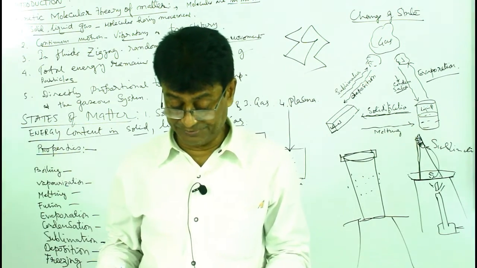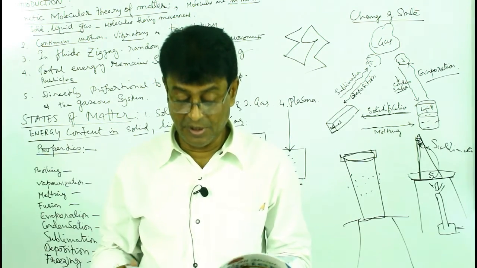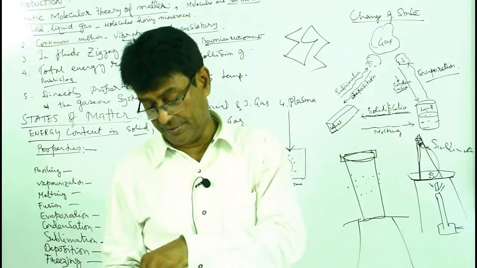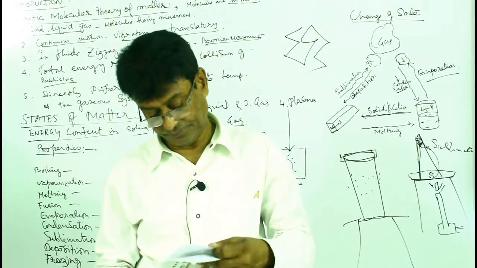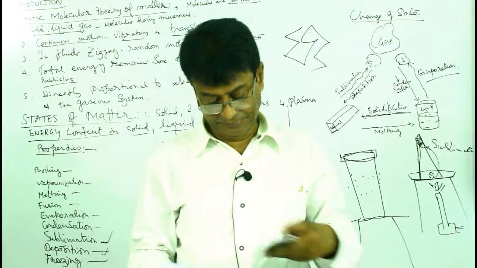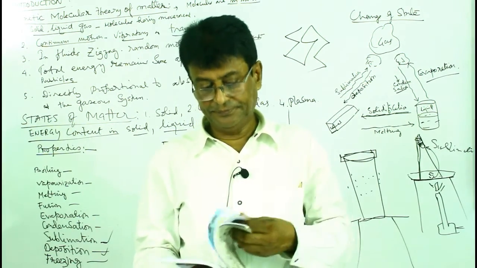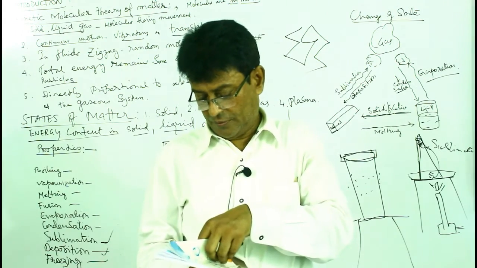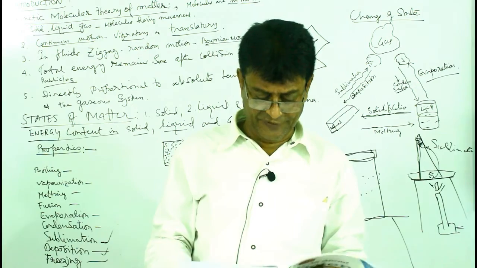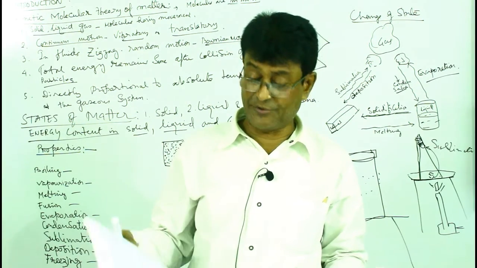And question number 7 of E. Let us see question number 7 of E. Just a minute. Yes, question number 7 of E is: explain the change of matter from liquid state to gaseous state.